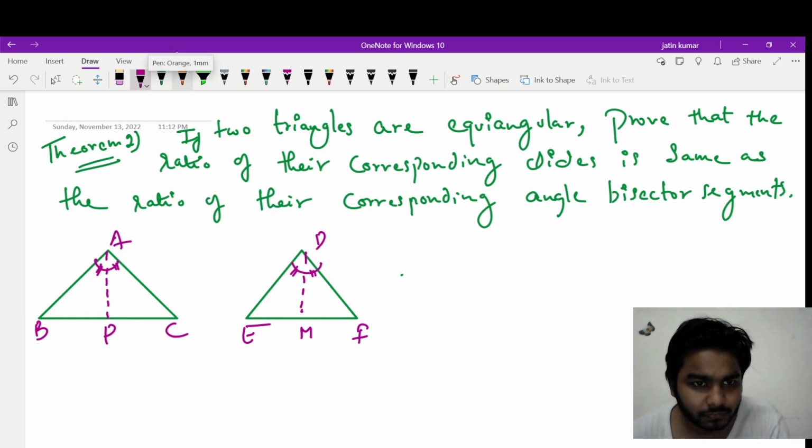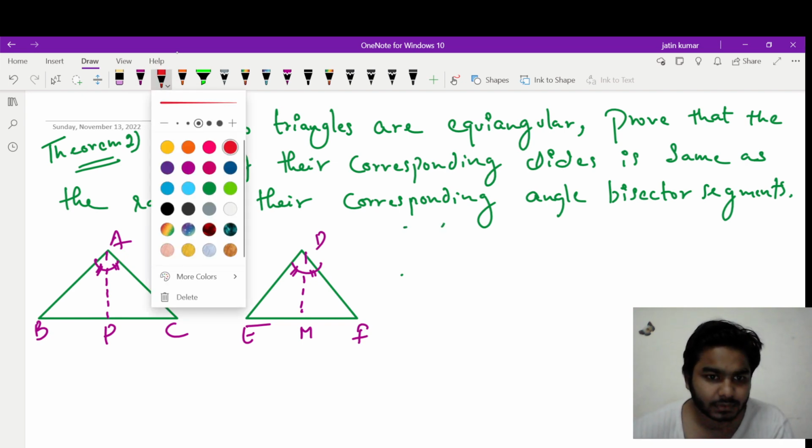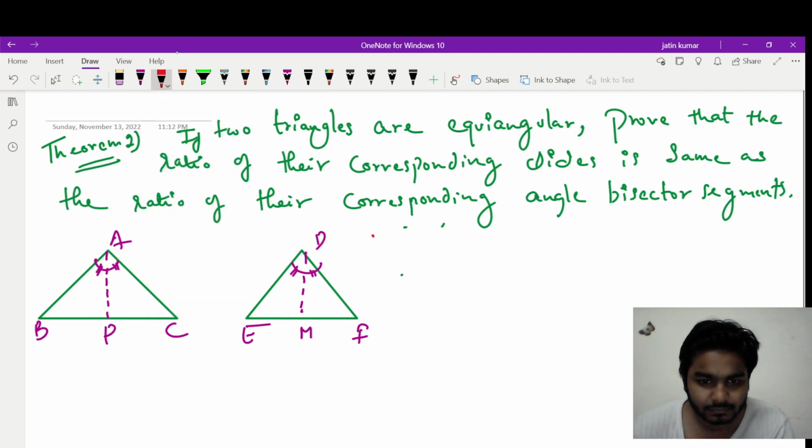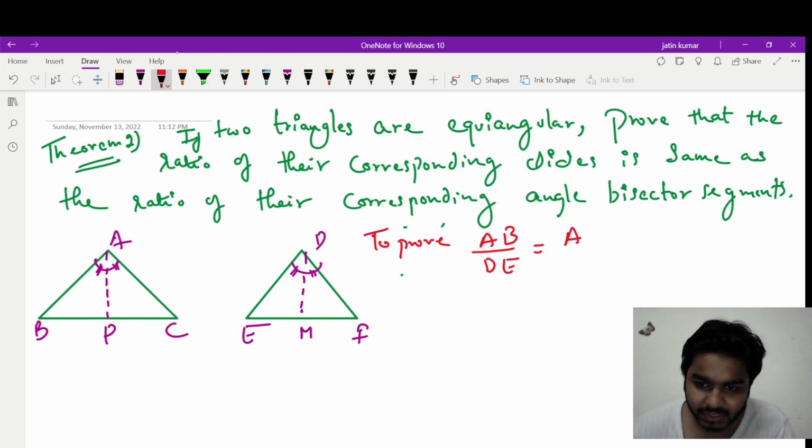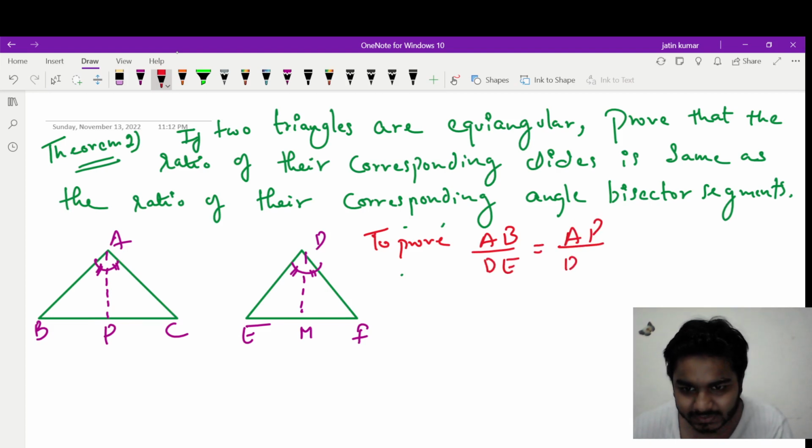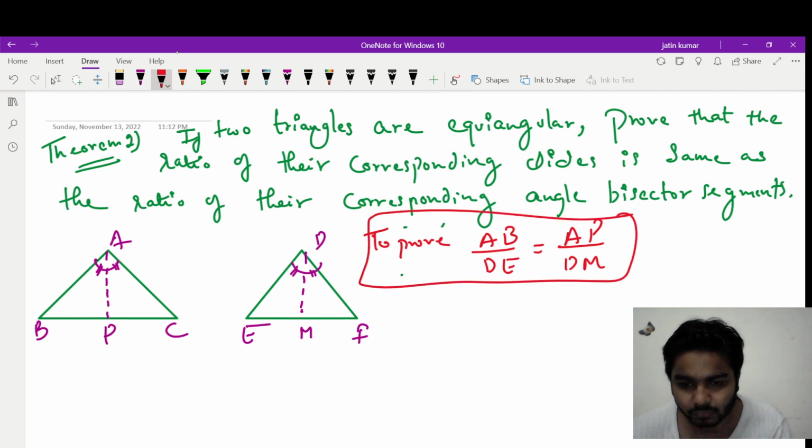So what we need to prove? Okay, to prove, we need to prove that the ratio of sides AB upon DE is equal to the ratio of their corresponding angular bisector segment. This is what we need to prove, right?